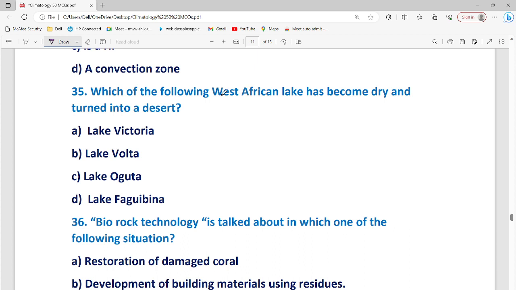Which of the following is a West African lake that has become dry and turned into a desert?